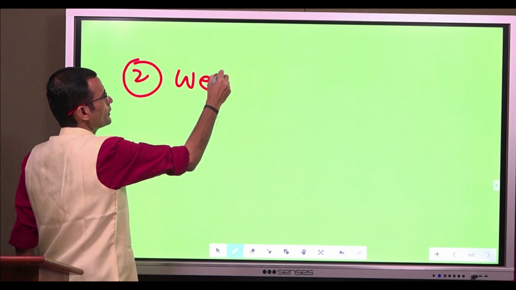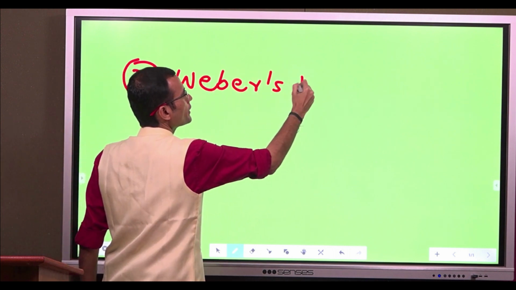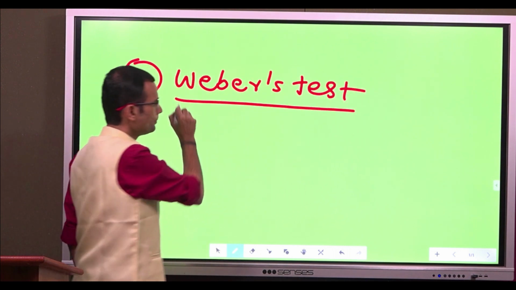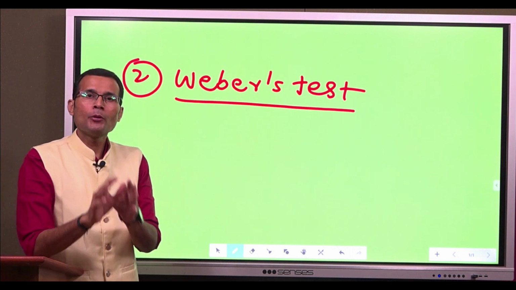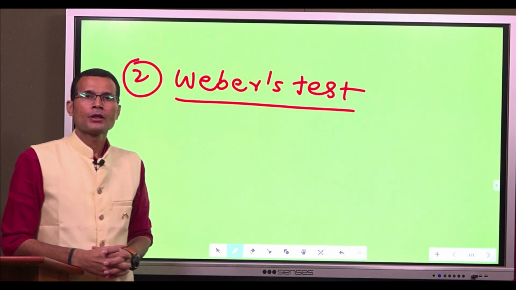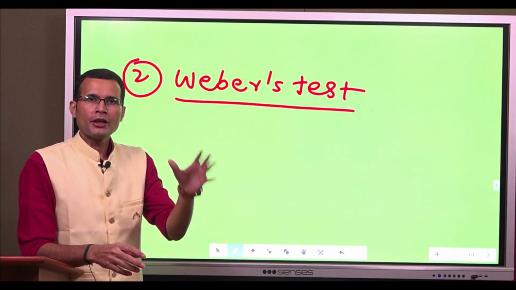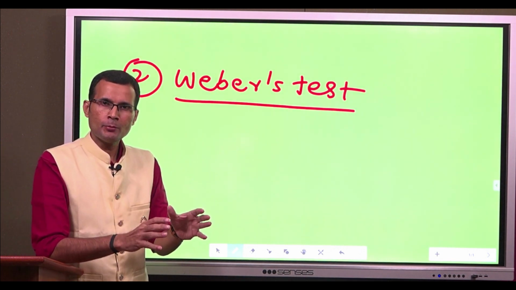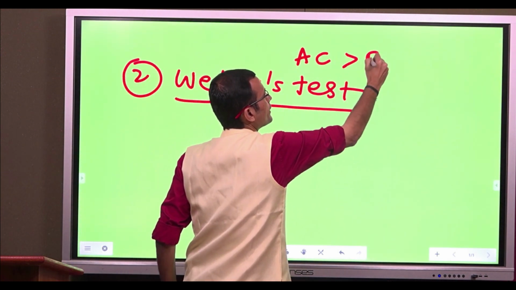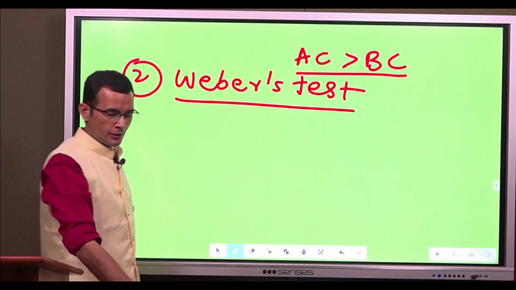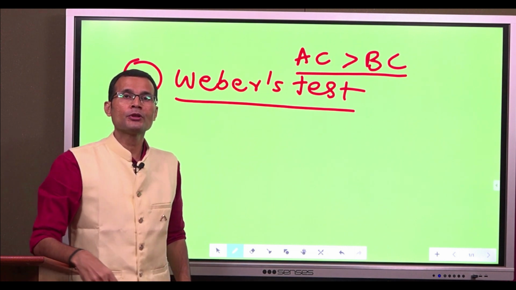Before we actually understand the Weber's test, let me add to our existing discussion. Air conduction is normally better than bone conduction. Yes, we have already said this. AC is better than BC. But I want to add one more sentence to it now.